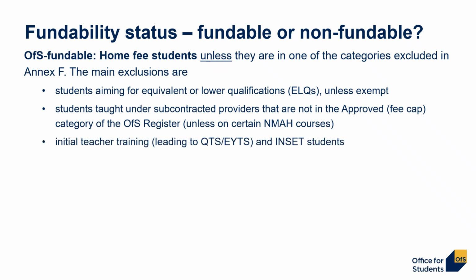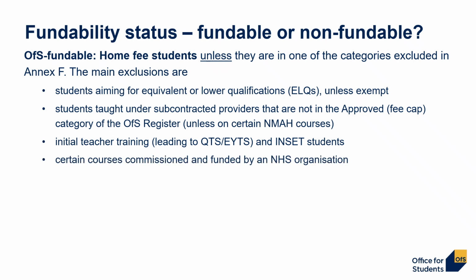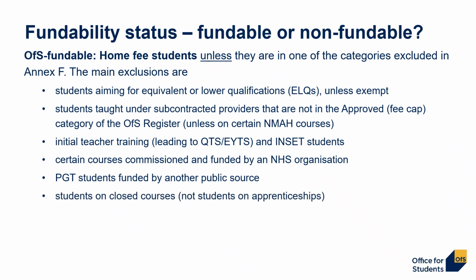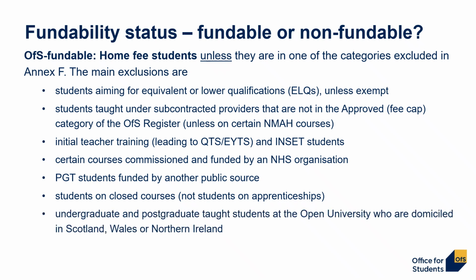Initial teacher training leading to QTS or EYTS and INSET students. Certain courses commissioned and funded by an NHS organisation. Postgraduate taught students funded by another public source. Students on closed courses, although this doesn't apply to students on apprenticeships. And finally, undergraduate and postgraduate taught students at the Open University who are domiciled in Scotland, Wales or Northern Ireland.